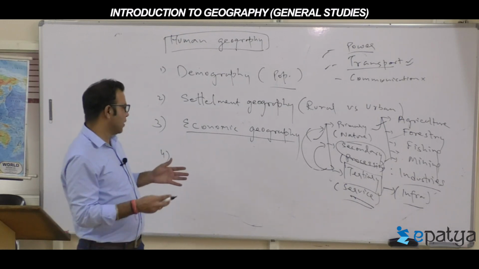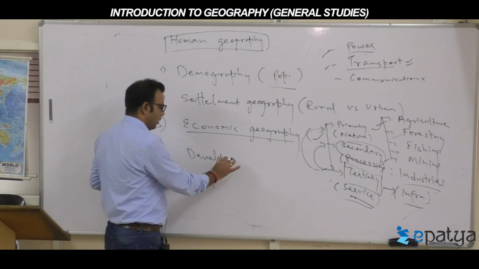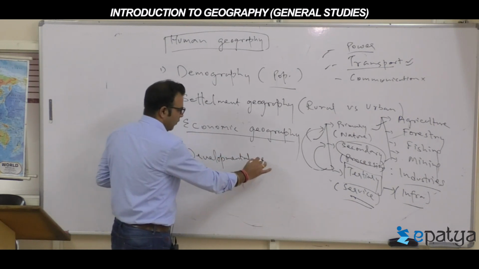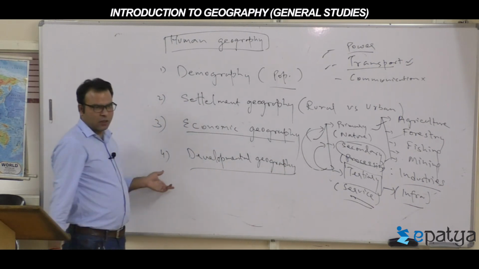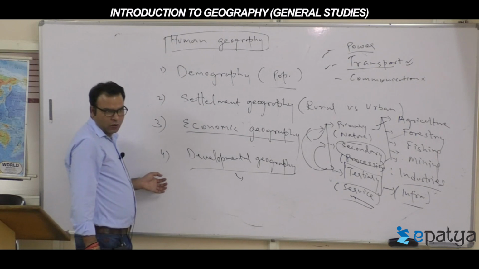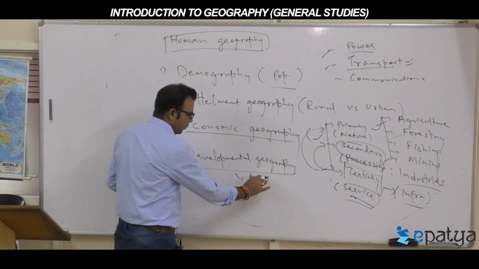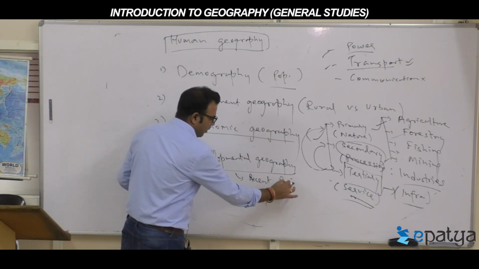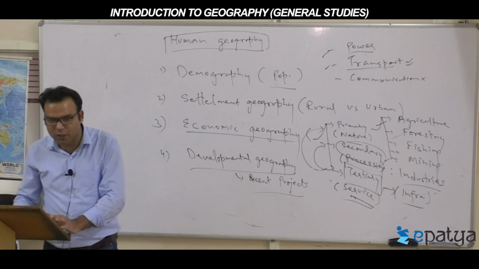As a result, a new branch comes, called developmental geography. Few topics you require, like project based. Some recent government developmental projects in the news, as case studies, topics may arise from a current affairs point of view.